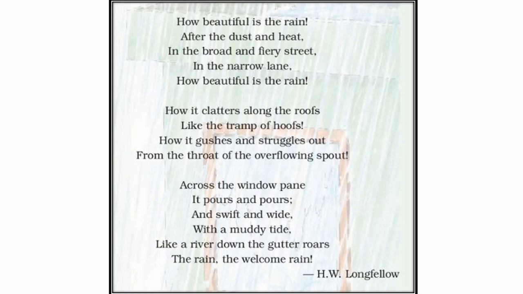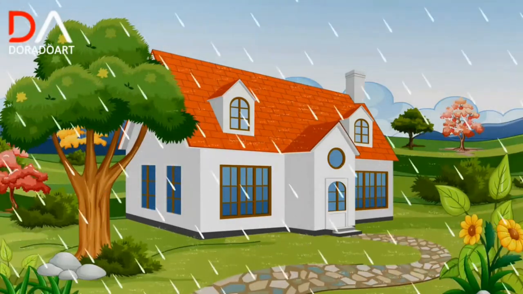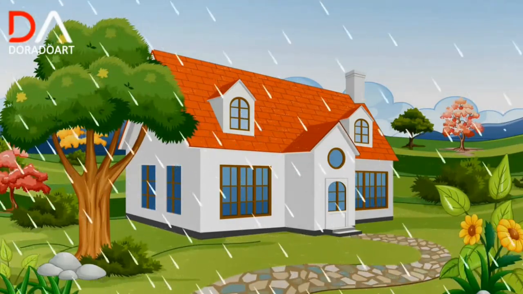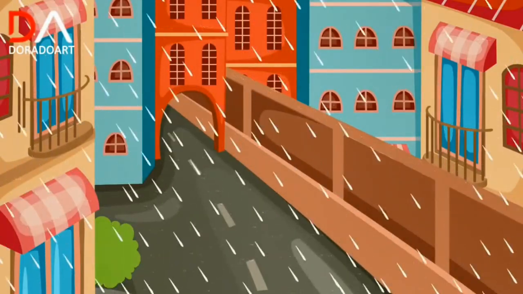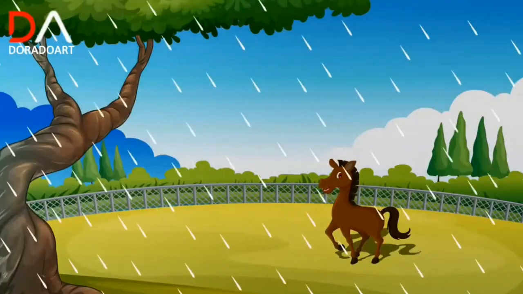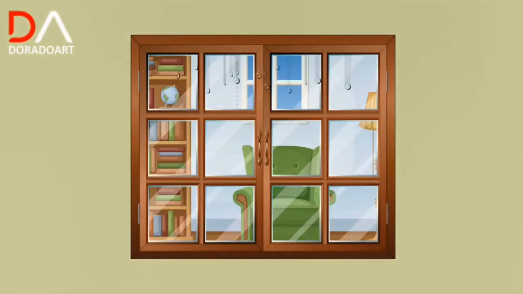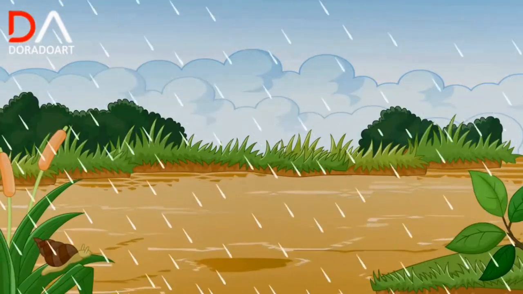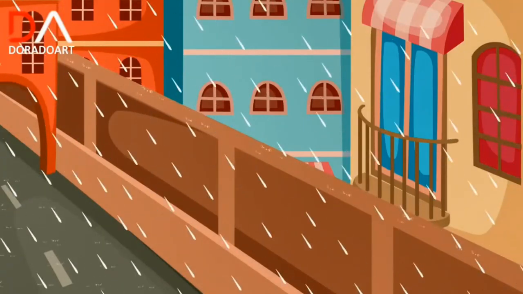Dear students, now please look at the poem Rain in Summer. I am going to read it. Please listen carefully. How beautiful is the rain! After the dust and heat, in the broad and fiery street, in the narrow lane, how beautiful is the rain! How it clatters along the roofs like a tramp of hoofs, how it gushes and struggles out from the throat of the overflowing spout. Across the window pane it pours, and swift and wide with the muddy tide, like a river down the gutter roads, the rain, the welcome rain.